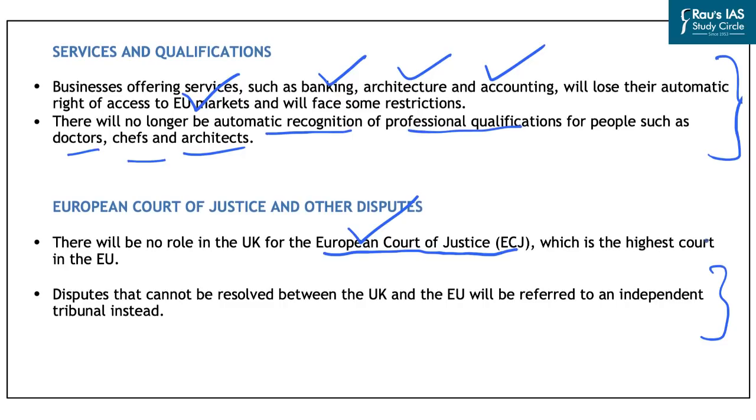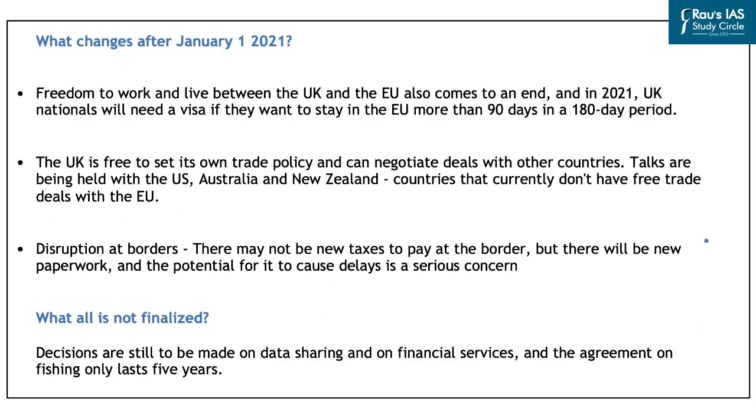So these are the changes in terms of trade in goods and services, and also the role of the European Court of Justice and other disputes that are likely to arise between the UK and EU in different aspects of trade and services.